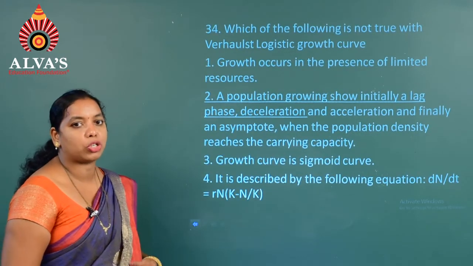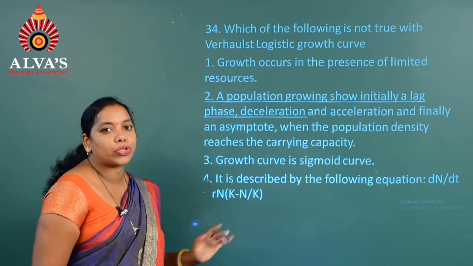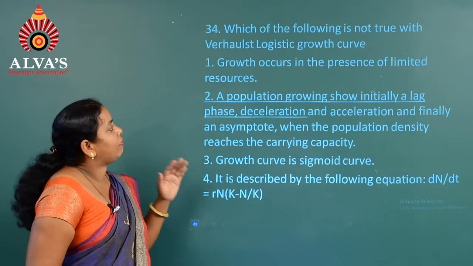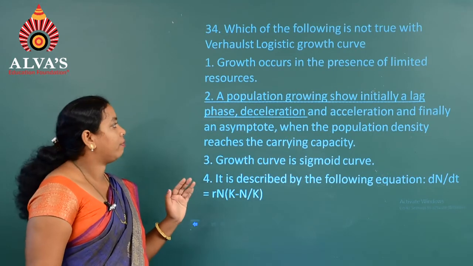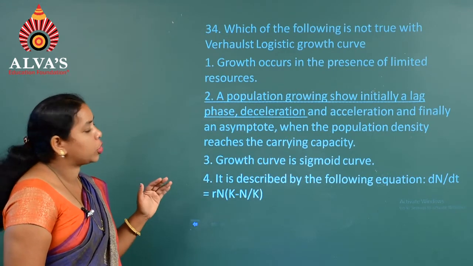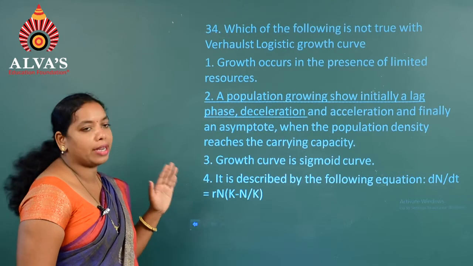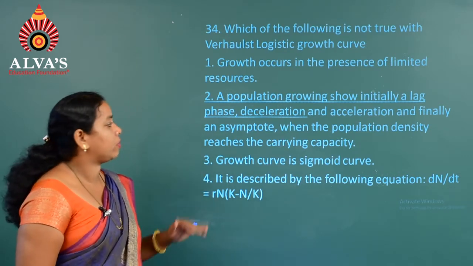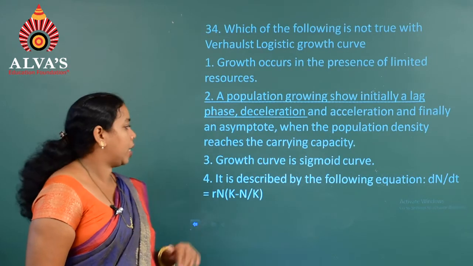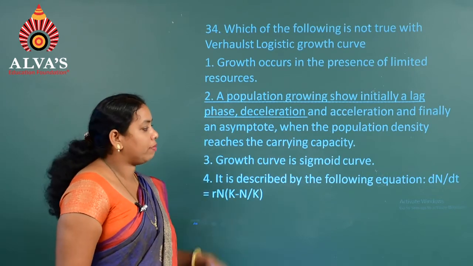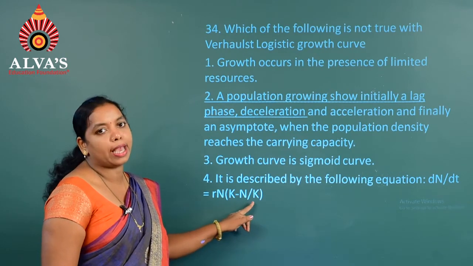Moving on to the next question, question number 34. Which of the following is not true with the Verhulst-Pearl logistic growth model or growth curve? The first one, growth occurs in the presence of limited resources. Second one, a growing population shows initially a lag phase, deceleration and acceleration, and finally an asymptote when the population density reaches the carrying capacity. Third one, the growth curve is a sigmoid curve. And fourth one, it is described by the equation dN/dt = rN (K − N)/K.